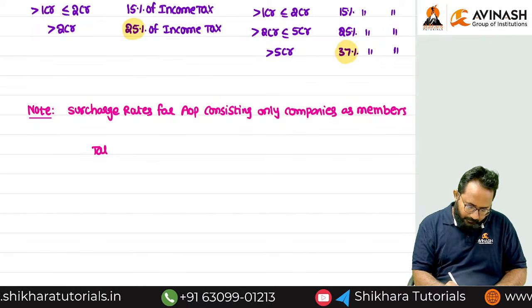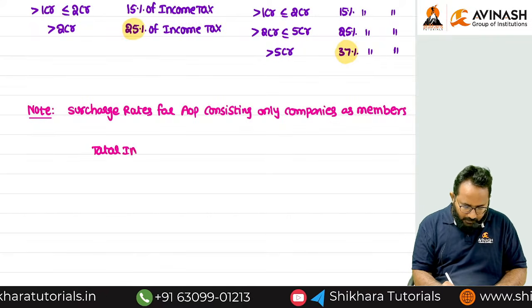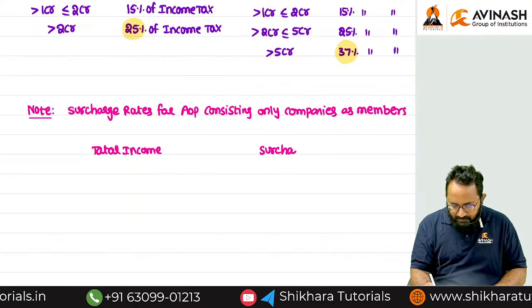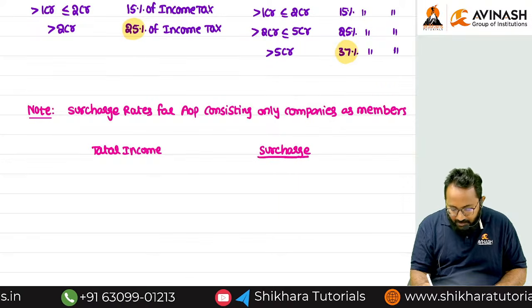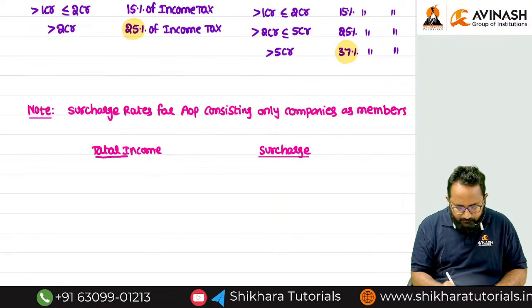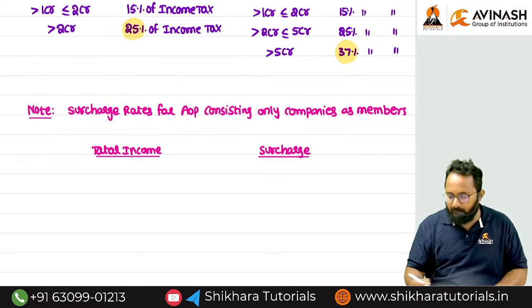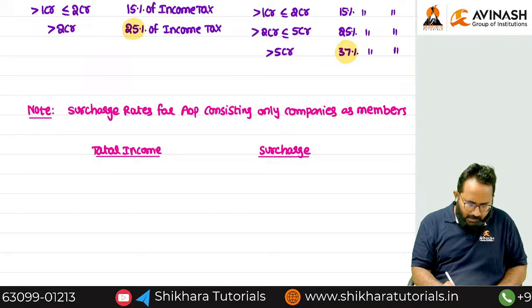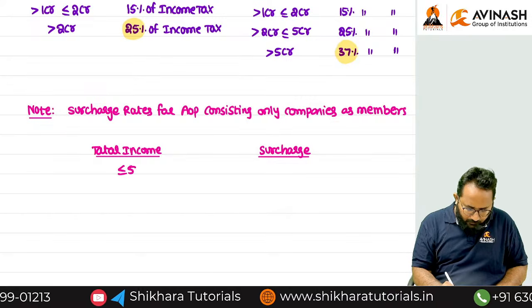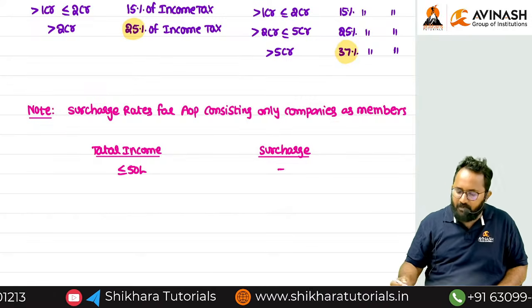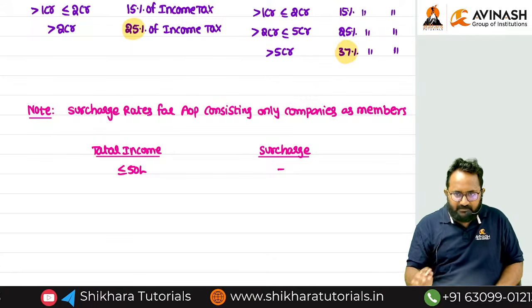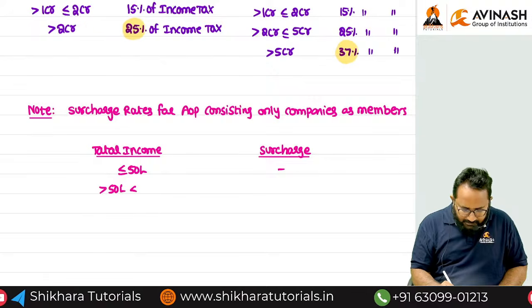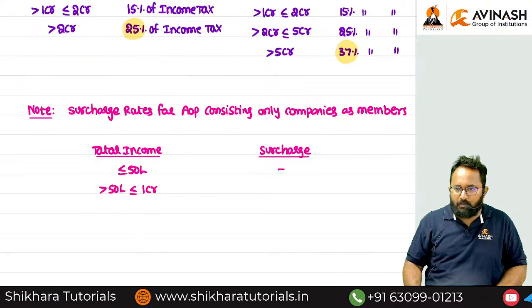Based on total income, we can decide the surcharge rate. That surcharge rate is required to be applied on income tax. Less than or equal to 50 lakh total income, there is no need to levy the surcharge. More than 50 lakh, less than or equal to 1 crore.